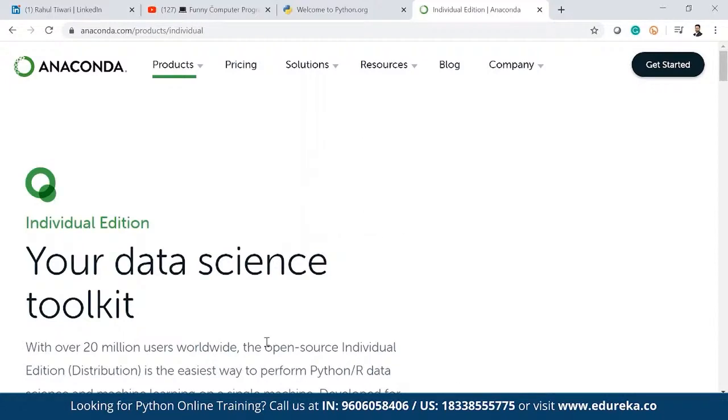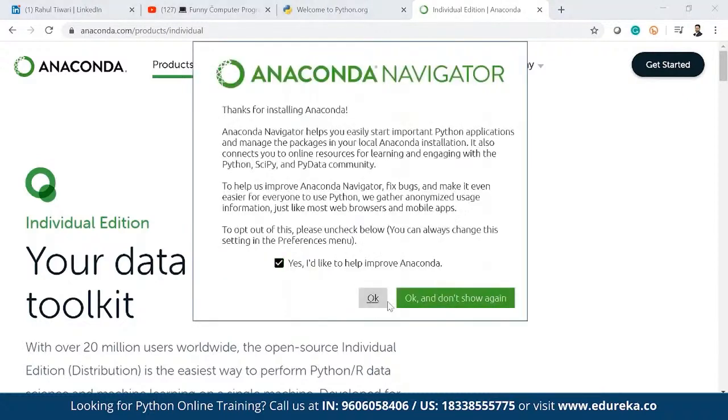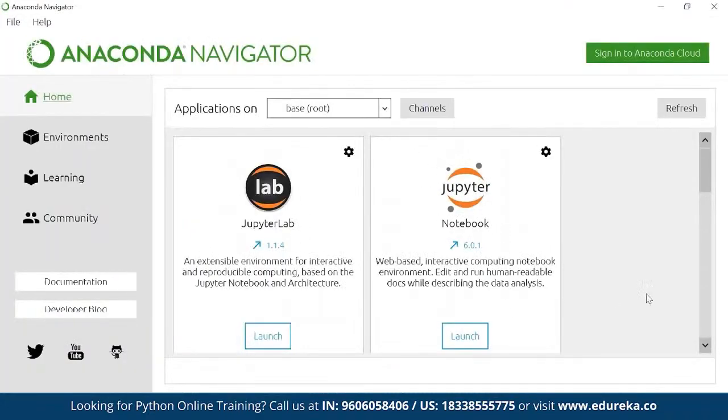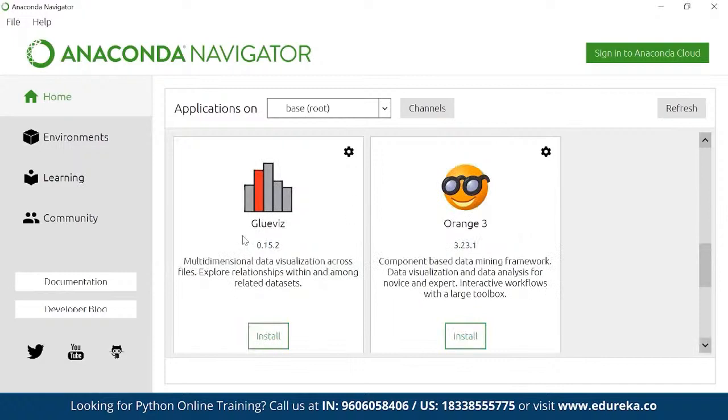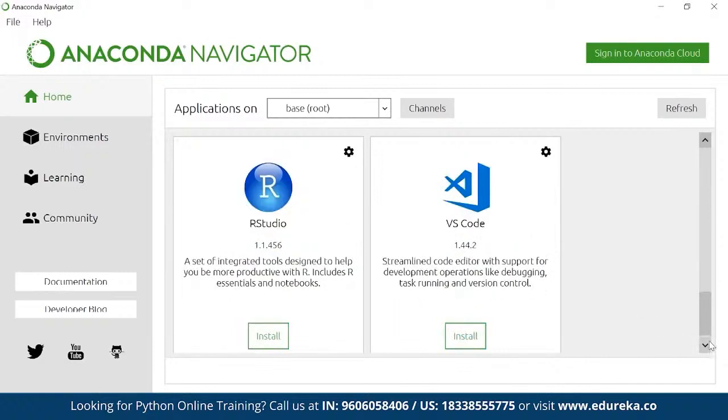It will take a little bit of time. In the meantime, let's proceed. Here we go. You see this is my Anaconda Navigator. We have JupyterLab, Jupyter Notebook, Spyder, IPython console, right? A lot of options we have, and here you will most probably see PyCharm as well soon.